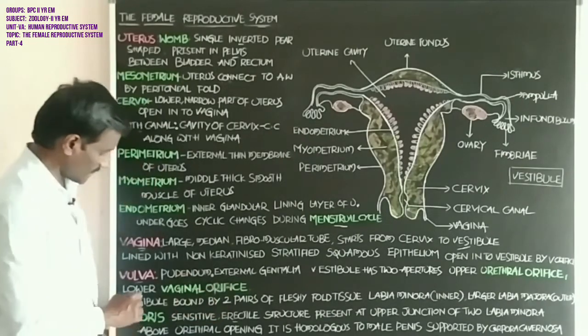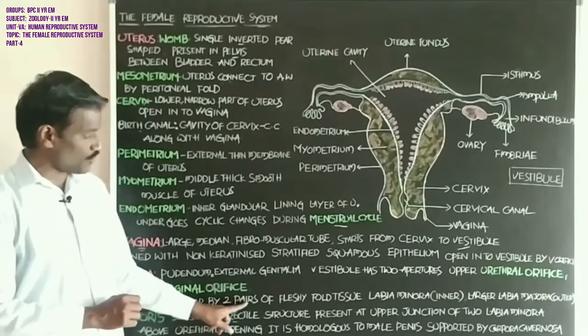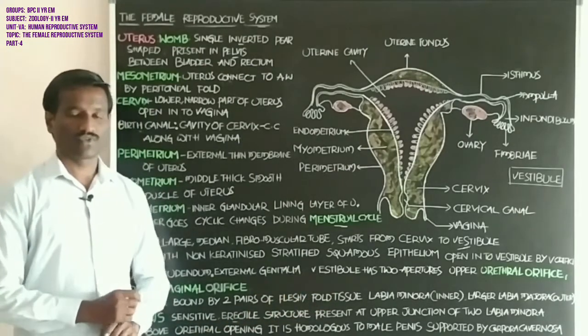The vestibule is bound by two pairs of fleshy fold tissue.